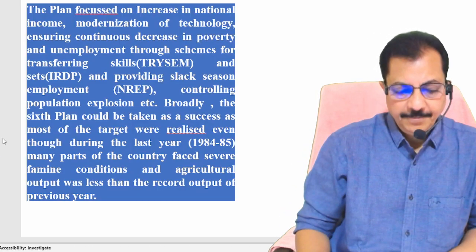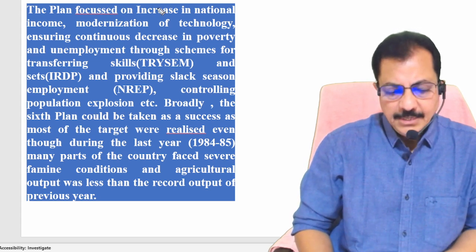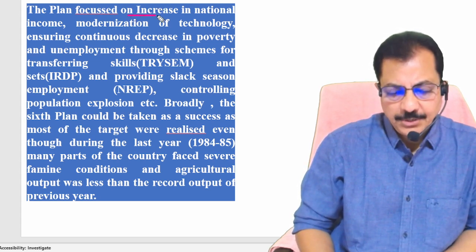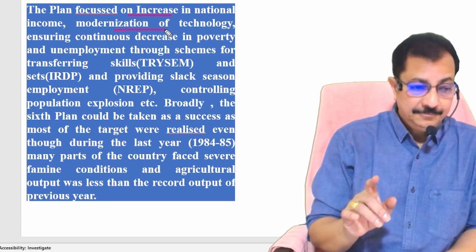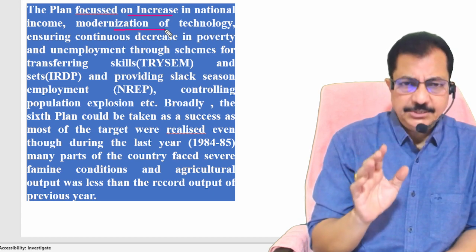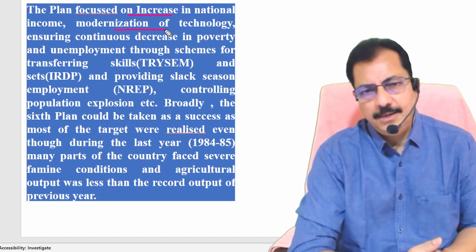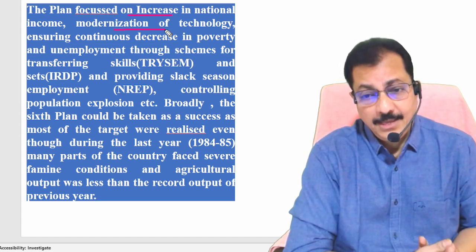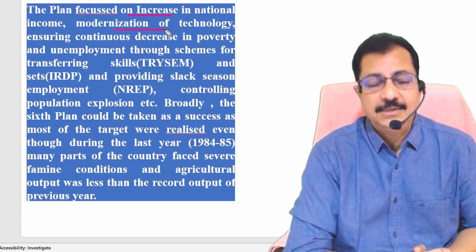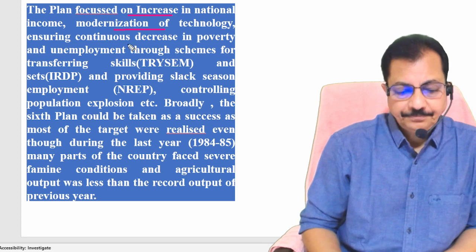So from here, let's go ahead and look at some points. The plan focused on increase in national income, modernization of technology. That is the reason why Rajiv Gandhi is considered to be the pioneer of technology, right? And that is the reason why Congress party even say that information technology started gaining ground in India during the time of Rajiv Gandhi, right?